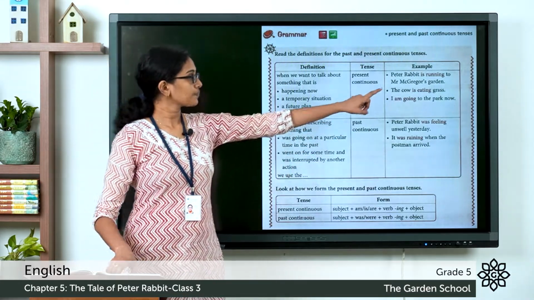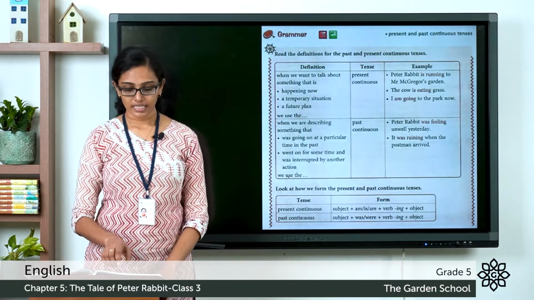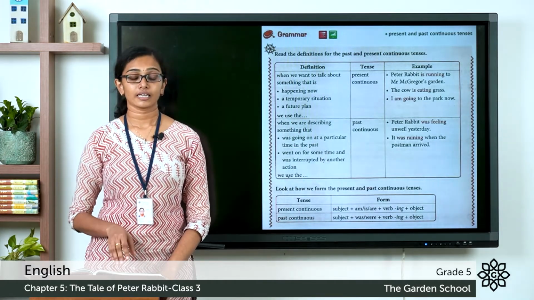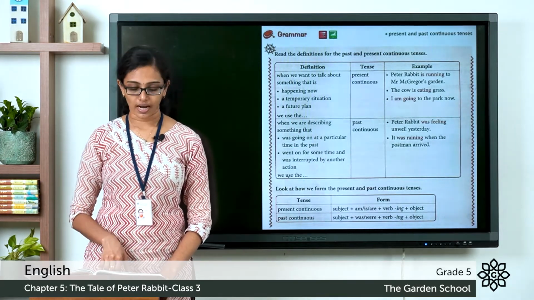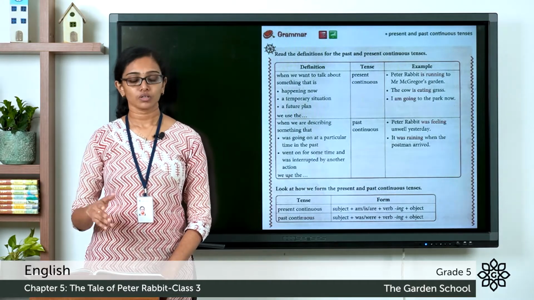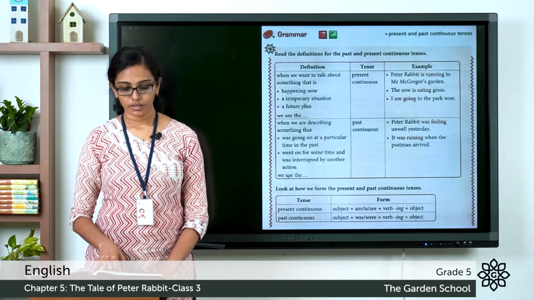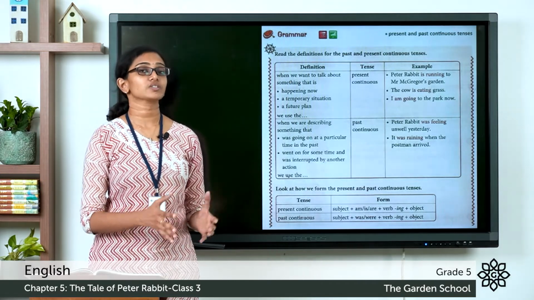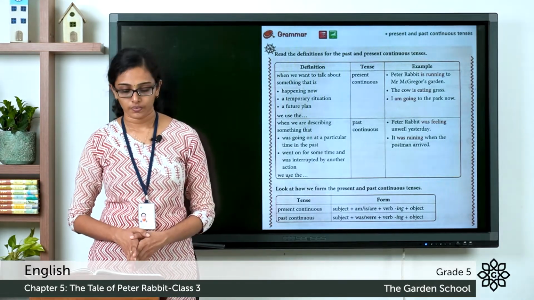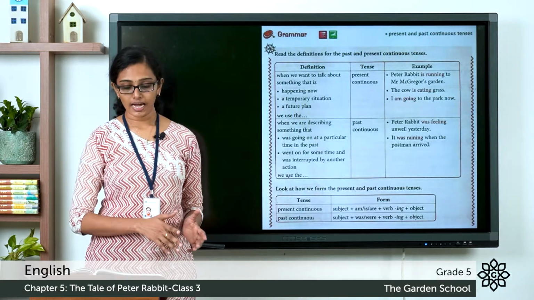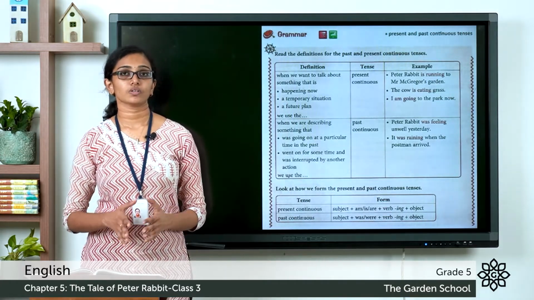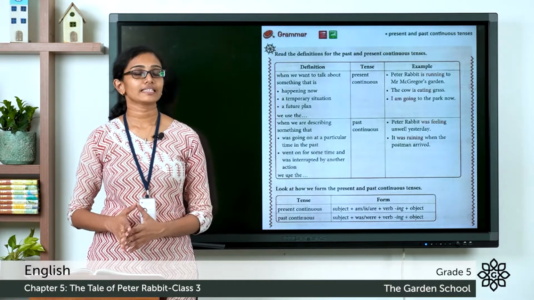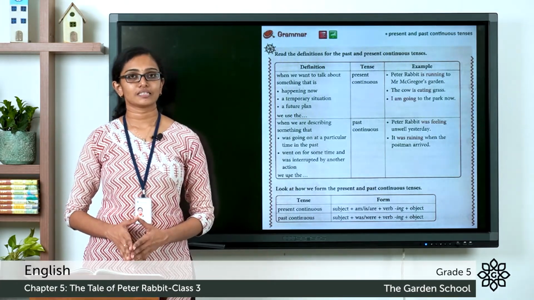There you can see Peter Rabbit is running to Mr. McGregor's garden. The cow is eating grass. I am going to the park now. The first two sentences depict a situation where an action is happening right now. And in the third sentence, I am going to the park now, it's going to happen very soon. So these are examples of present continuous tense.